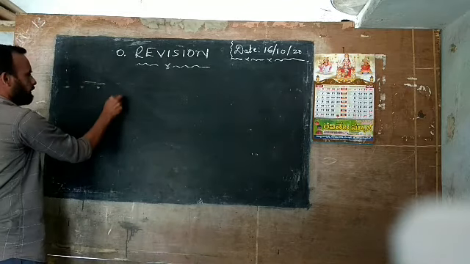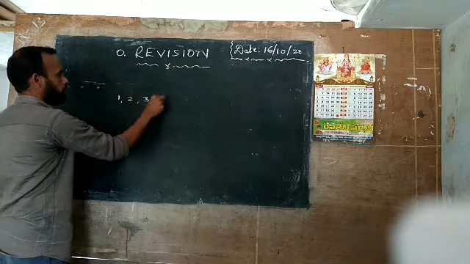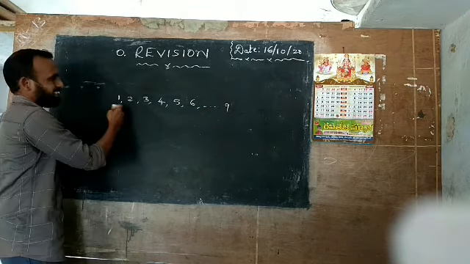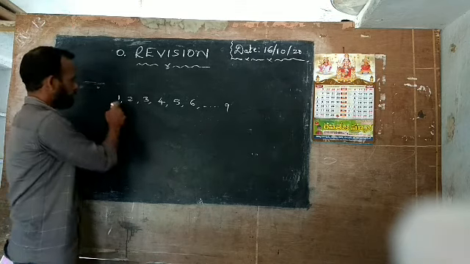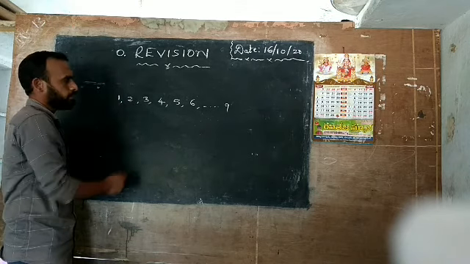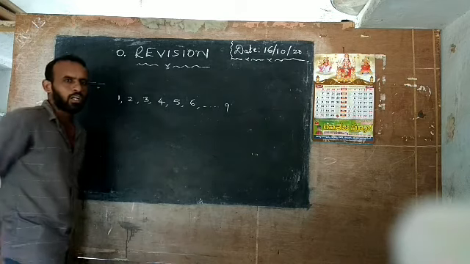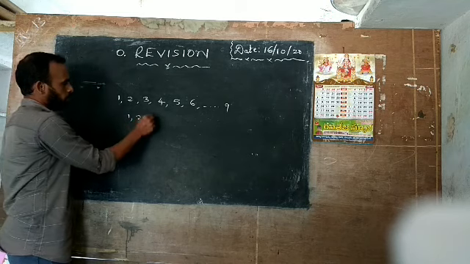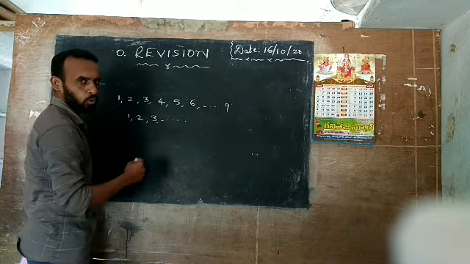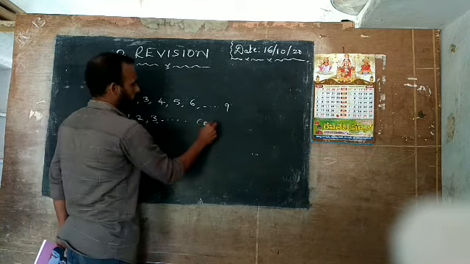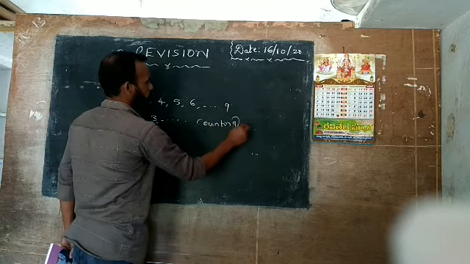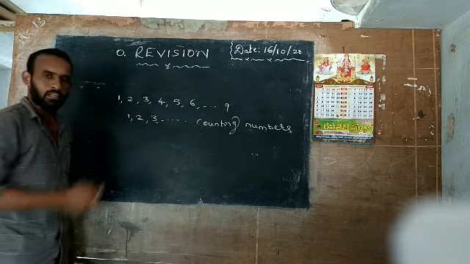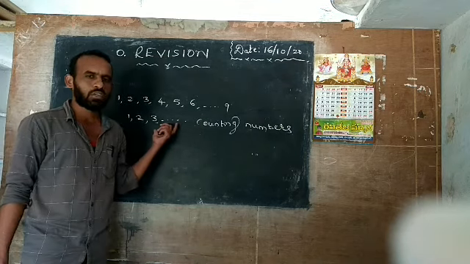See here: 1, 2, 3, 4, 5, 6, dash dash dash, 9. What are these? These are digits. Here 1 digit, here 2 digits, here 3 digits. Now we are going to discuss numbers, counting numbers: 1, 2, 3, dash dash dash, end. What is this called? Counting numbers. Another name for this is natural numbers.